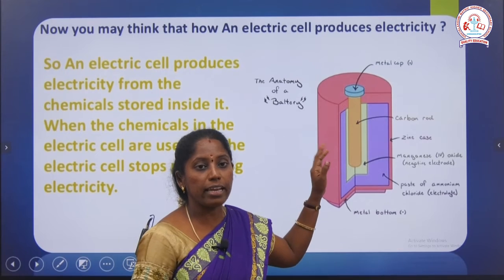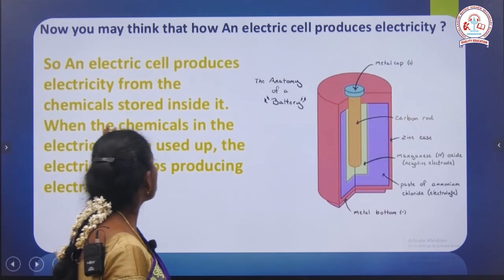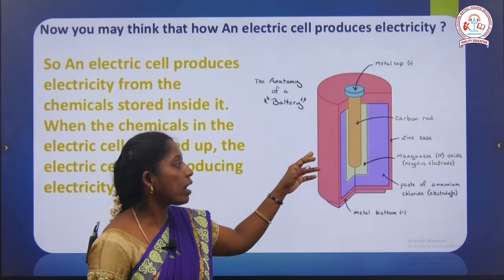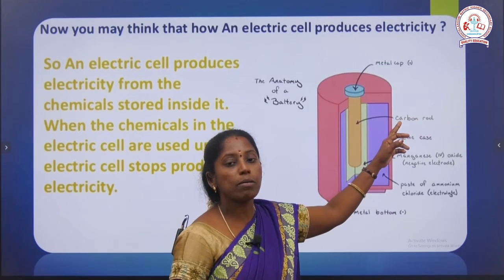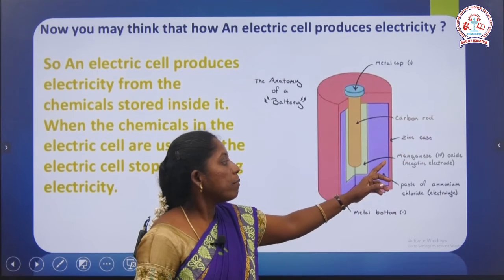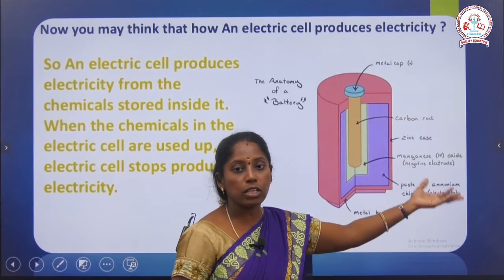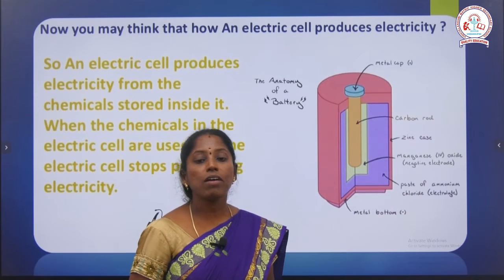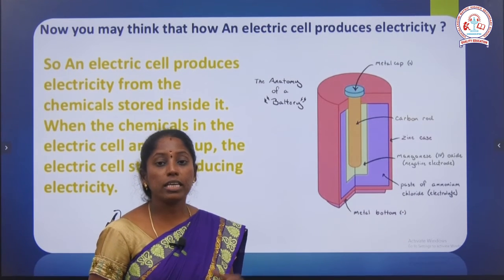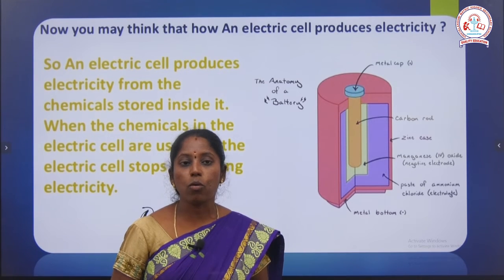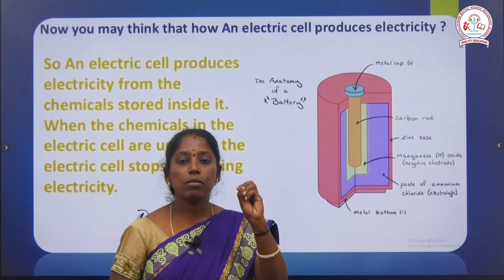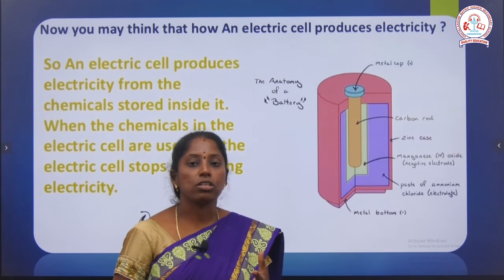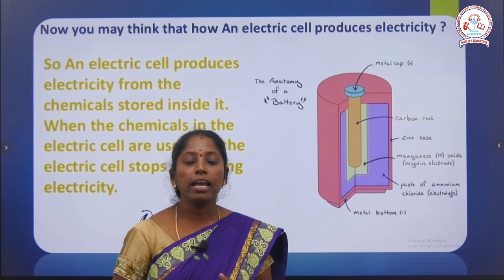I told before, and again I tell, that an electric cell only produces electricity from the chemicals stored in it. What are the chemicals stored inside? The carbon rod acts as the positive electrode, manganese dioxide acts as the negative electrode, and the electrolyte is a paste of ammonium chloride. When this ammonium chloride is used up, the electric cell stops producing electricity. We say the cell is empty. This is the working of the electric cell.